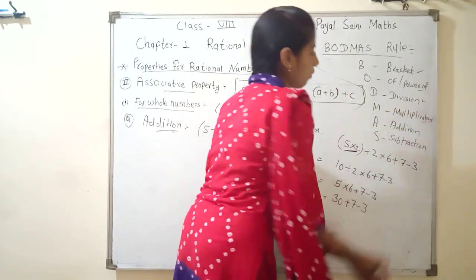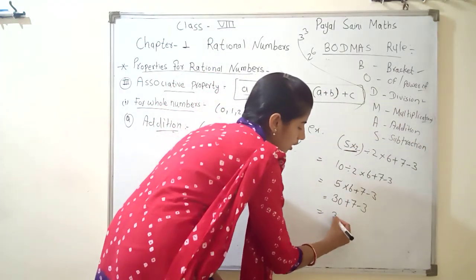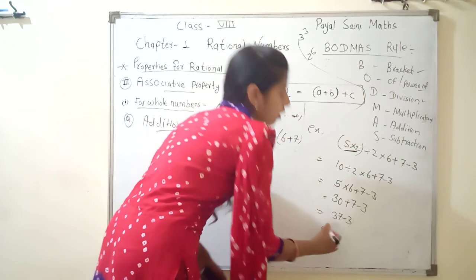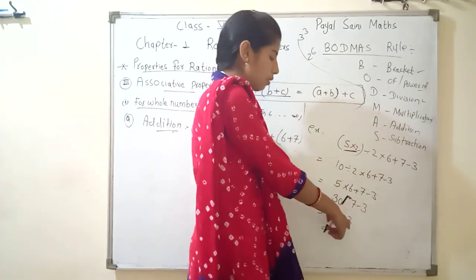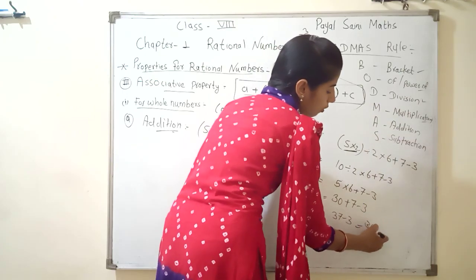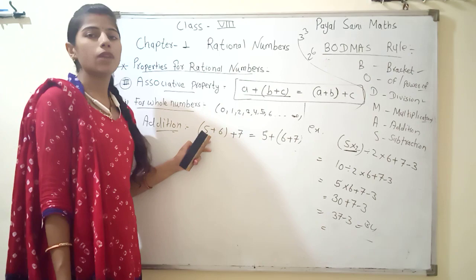After the multiplication, what we solve? Addition. Then 30 plus 7, 37 minus 3. Then next, last is subtraction. Then 37 minus 3 is 34. Why I solve this question? Because in this question the bracket also comes.